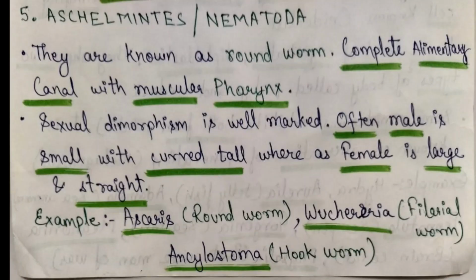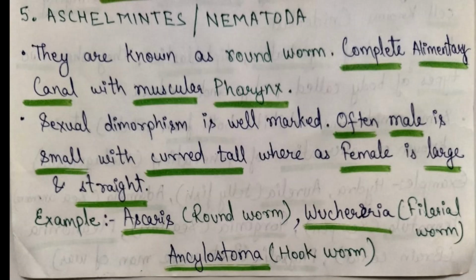We have Aschelminthes, commonly known as Nematoda. They are also known as roundworm. Complete alimentary canal with muscular pharynx is present. Complete alimentary canal is also known as tube within tube, in which a hole is there working as mouth and a hole is there working as anus.